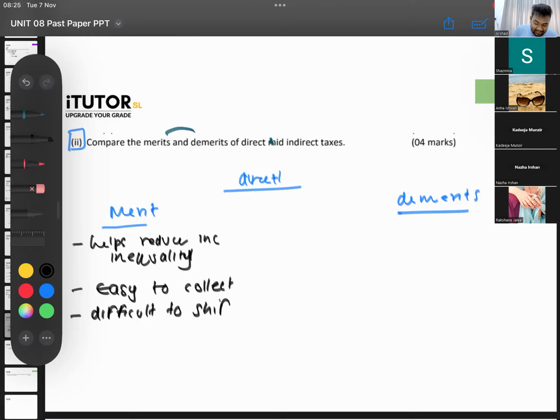So what is the good thing there? The person who is intended to pay, the one the government tells to pay, is the one who actually ends up paying. So those can be the merits, the good side. Can you all tell me certain demerits? What are the difficulties of, let's say, a direct tax? Think about what has happened these days.